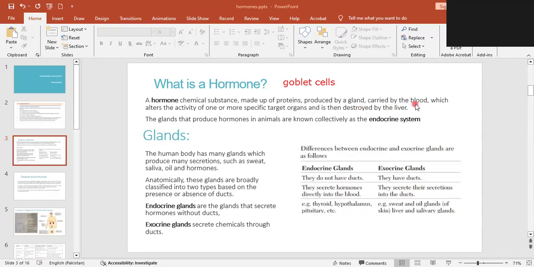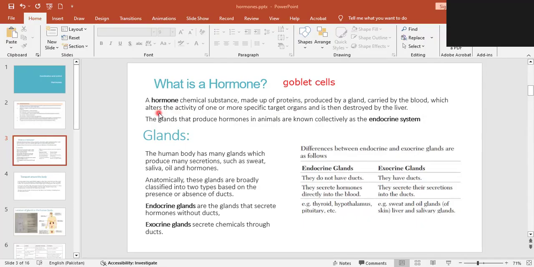Now, carried by blood, this is a mode of communication or mode of transportation which alters the activity of one or more specific target organs. Alter means according to the situation, how it needs to be responded, or how it needs to be worked, whether the situation,